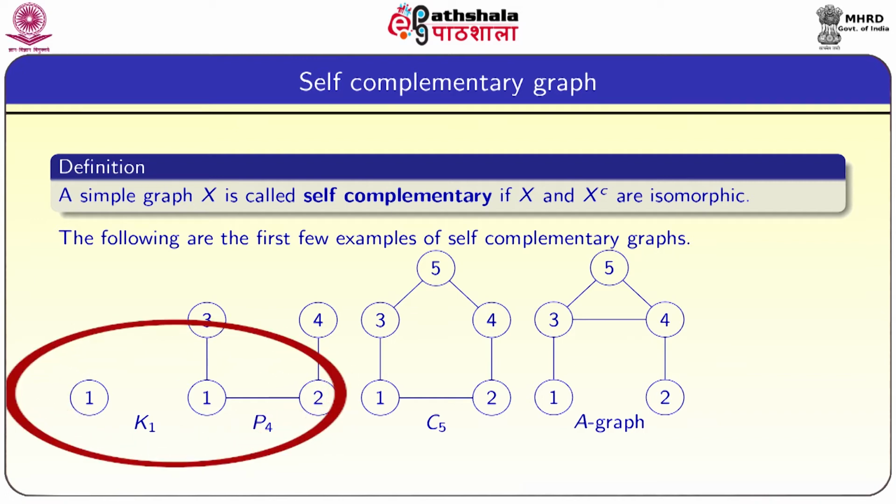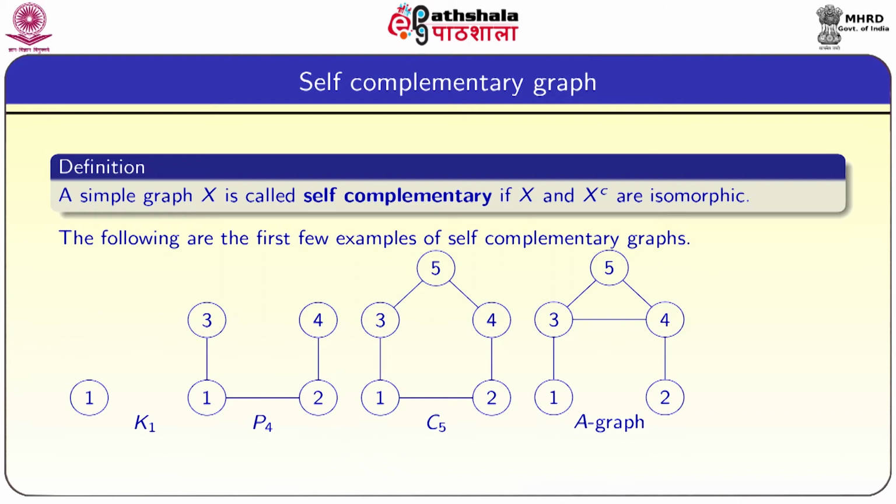K1 is isomorphic to its complement, which is also the same. So, they are isomorphic. Now the path graph P4: if you look at its complement, that is also going to be P4. It is because the complete graph K4 contains 6 edges. Now, we do not have an edge between 3 and 4, so that edge will come, and there is no edge from 3 to 2, and none from 4 to 1, so those edges will come. That is again isomorphic to P4. So, its complement is isomorphic to itself, and this is a self complementary graph.